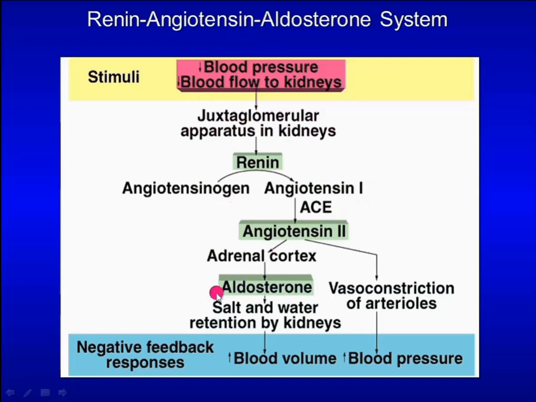Increased aldosterone level increases salt and water retention by the kidney. As a result, blood volume increases. Angiotensin II also promotes vasoconstriction of arterioles. Both vasoconstriction and increased blood volume raise blood pressure.